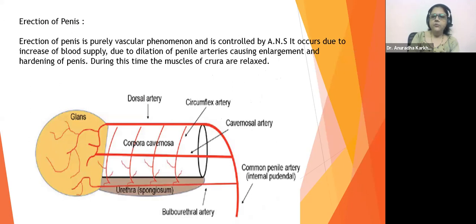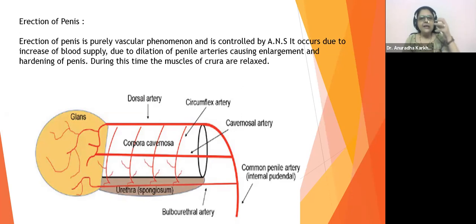Well, then we come to something called the erection of the penile tissue, how it's going to be taking place. Erection of the penis is a purely vascular phenomenon. What do you mean by vascular? Blood. So the erection is only and only a phenomenon of the blood filling up the empty cavities. So there is going to be something called empty cavities, or we call them sinus. In science, the empty cavities we call sinus.